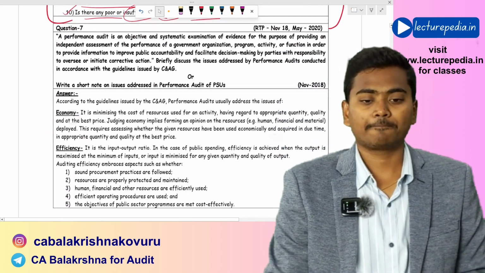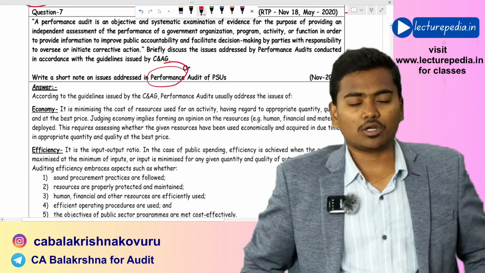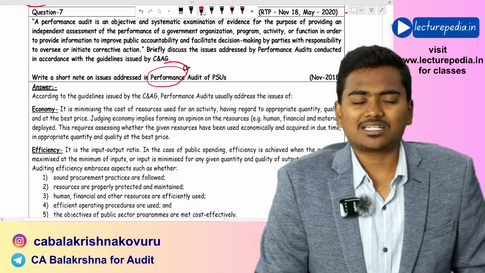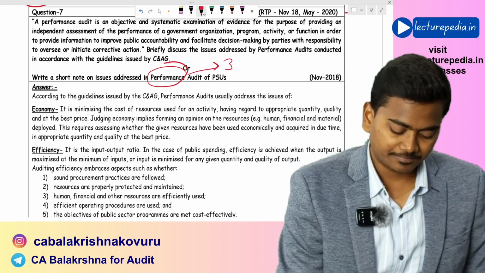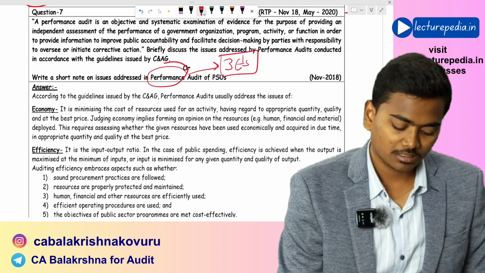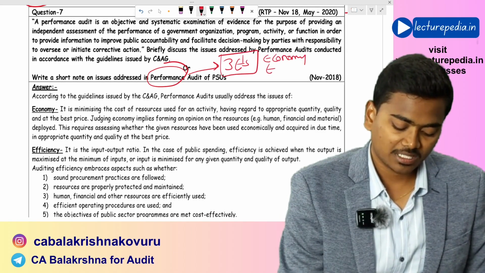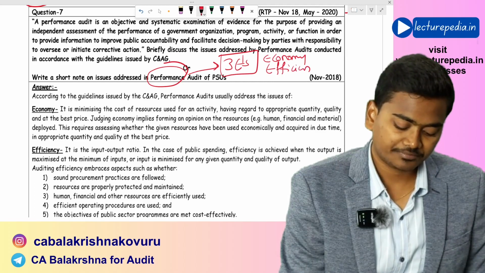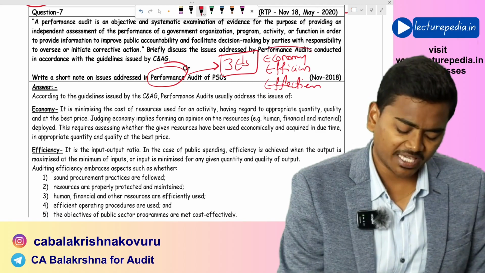Next, write a short note on issues addressed in performance audit. Basically, whenever you see the term performance audit, you should remember 3 E's. First E, economy, efficiency, and effectiveness. Now, economy.